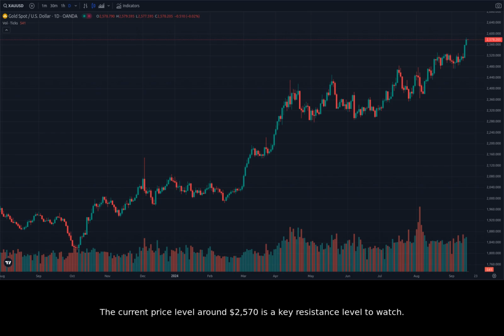The current price level around $2,570 is a key resistance level to watch. A break above this level could open the door for gold to continue its rally to new highs.